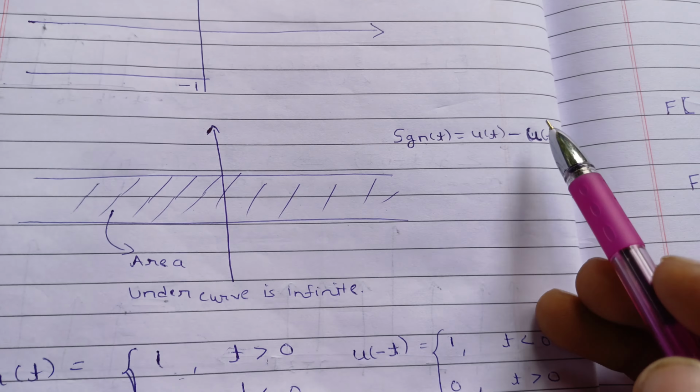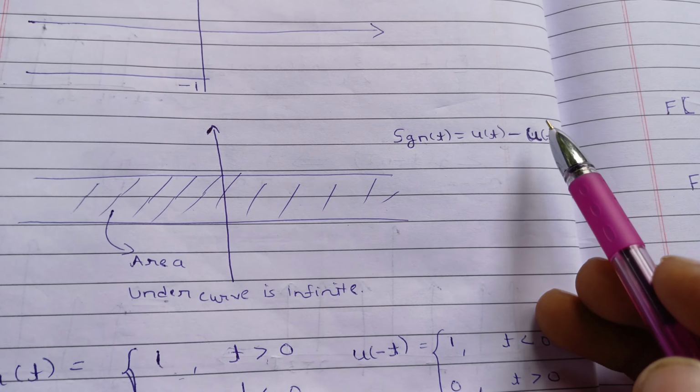So now we need to make this finite. How can we do that? Now this is your u(t). We can plot u(t) like this. For t greater than 0 this will be 1. For u(minus t) this can be defined in this way. So this is your unit step function in two ways.